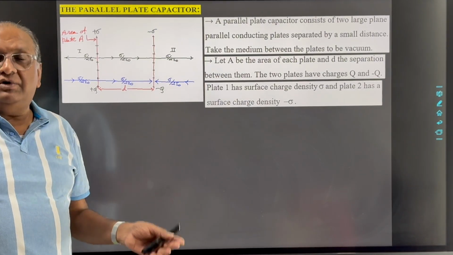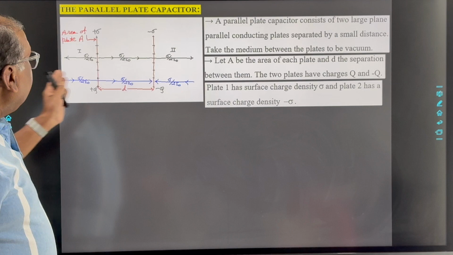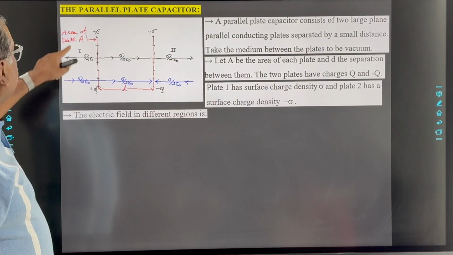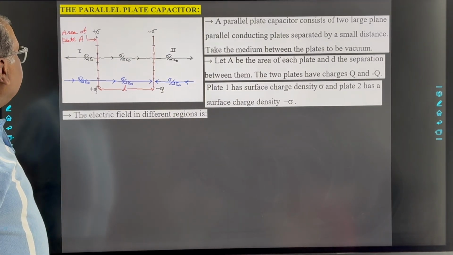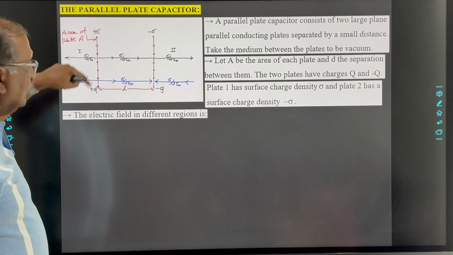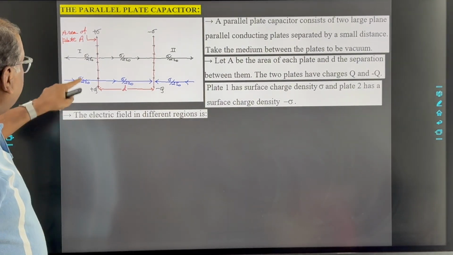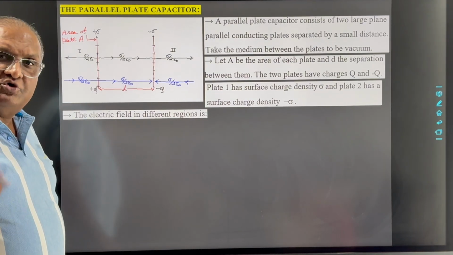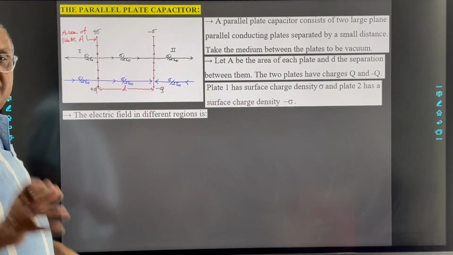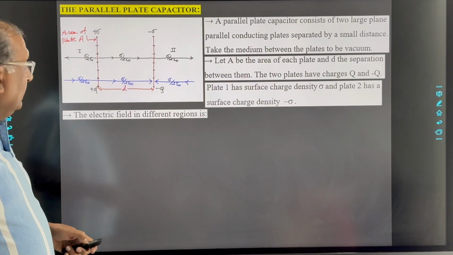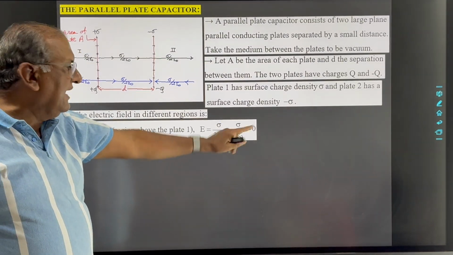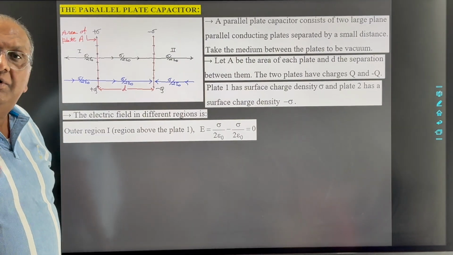Now let's think about the net electric field in all these different regions. So see, suppose we think about the electric field in region number 1. Here due to the positive plate, the electric field is sigma upon 2 epsilon 0. Due to the negative plate it is also sigma upon 2 epsilon 0. But see, the directions of these two are opposite to each other. So the net field is sigma upon 2 epsilon 0 minus sigma upon 2 epsilon 0,